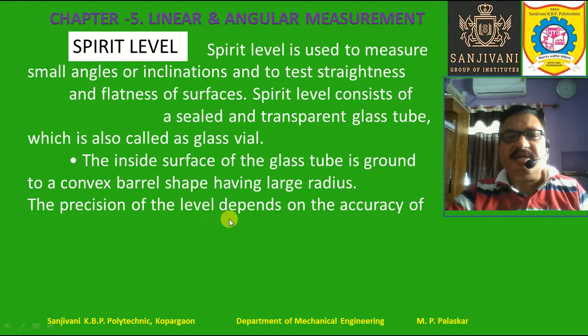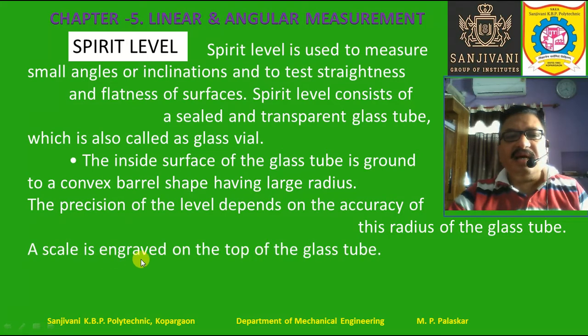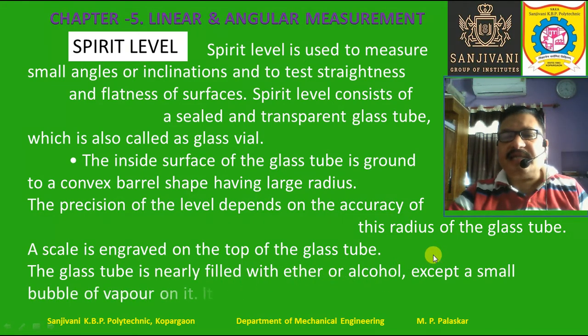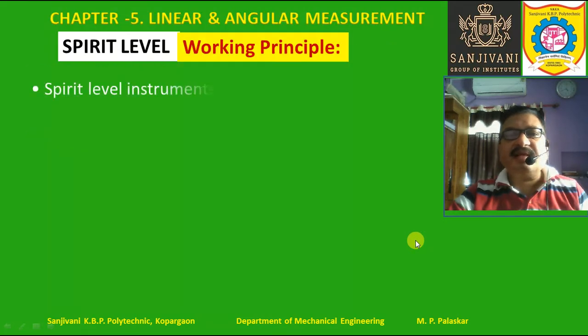The precision of the level depends upon the accuracy of this radius of the glass tube. A scale is engraved on top of the glass tube. The glass tube is nearly filled with ether or alcohol except a small bubble of vapor in it. It is carried in a metallic body having a flat base.